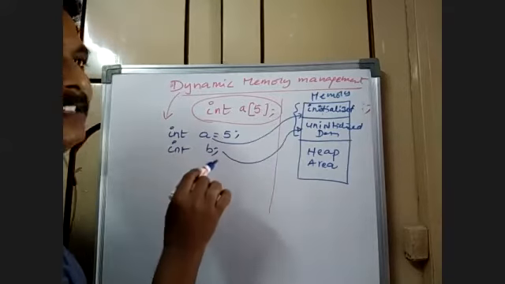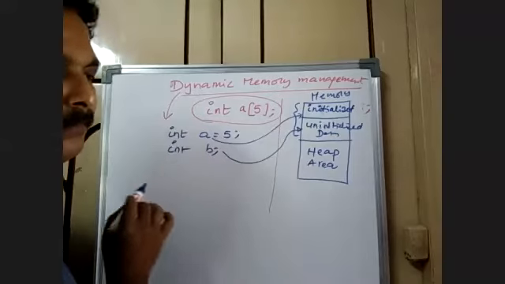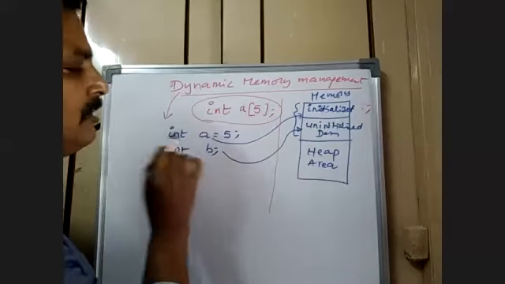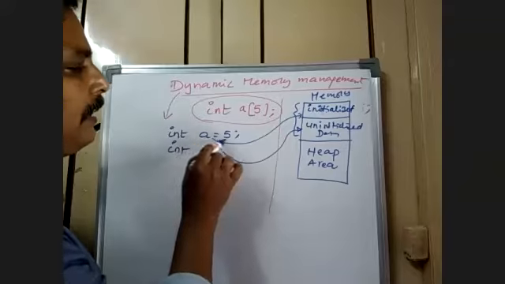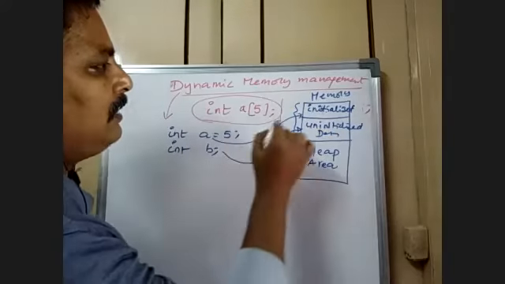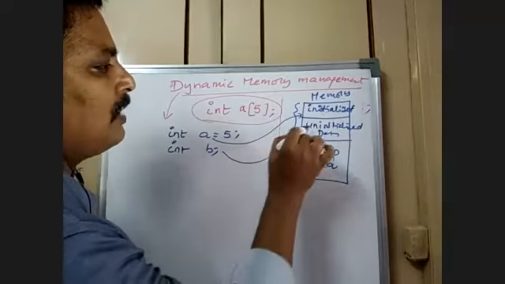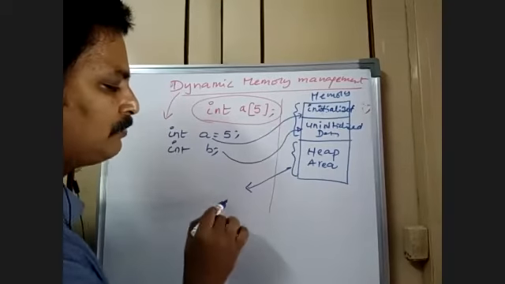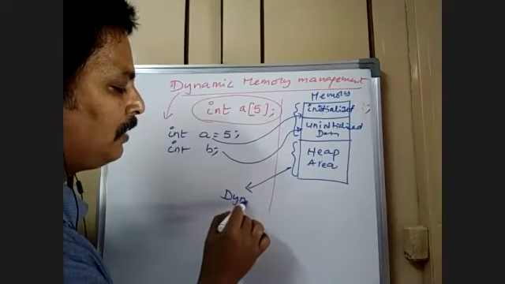B doesn't have any value, a has got some value. So in a program, when the memory is created, a is stored in this place, b is stored in this place. What about this memory? This memory is meant for dynamic memory management.